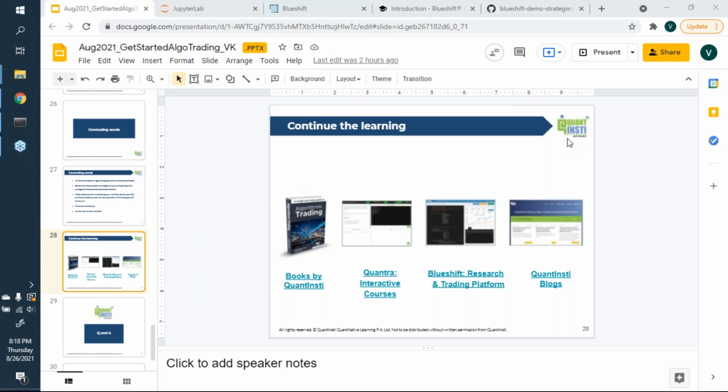I believe I saw a question which someone asked, whether someone who has an IT background and not much knowledge of financial markets and statistics can go for it? Yes, absolutely, Bhavish.